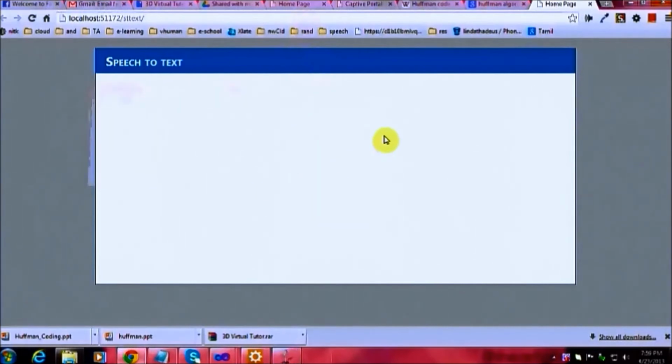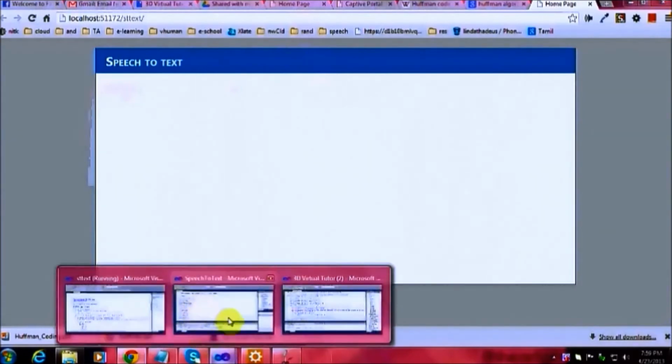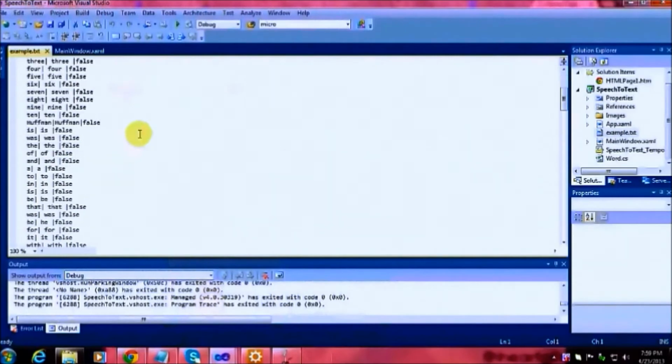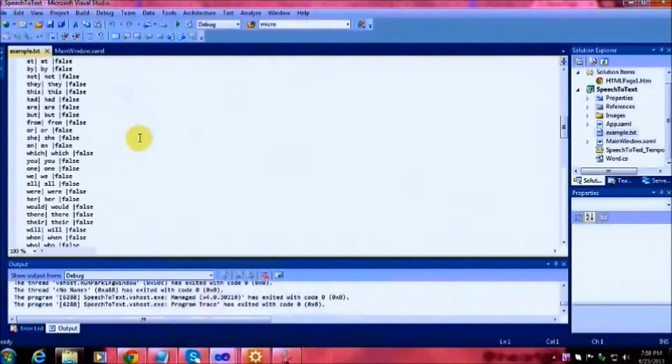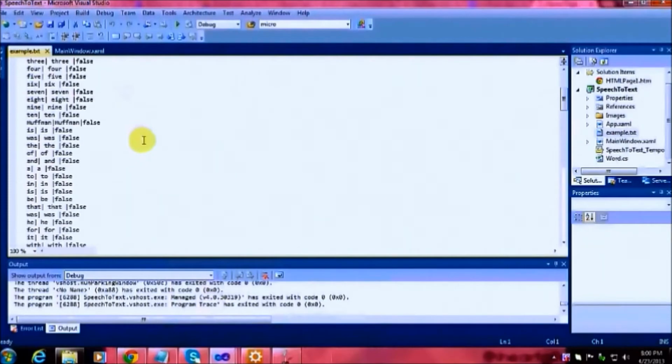Now this module is integrated with a search module, when the search happens in the database as well as in the browser. So now when I click on search over here, this will be redirected to the next module, which is yet to be integrated. Now this exe has this complete dictionary from which the words are getting loaded. So this is the complete demonstration of our speech to text module.